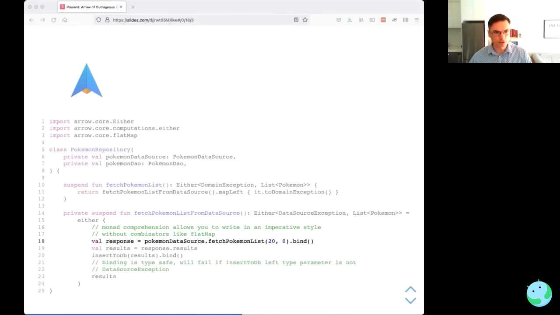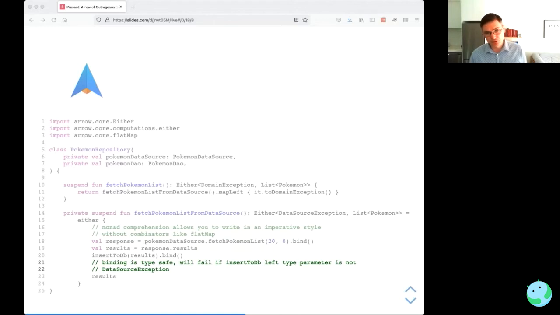So the first thing that we're going to do in the block here is call our Pokemon data source. And you can see we've used bind there. That function bind means basically bring the result of calling the either into the scope of the monad comprehension there, and use it. So now that we've bound the response there, we can unpack it within the scope and then insert it into the database. And again, we need to call bind because we're calling through to an either.